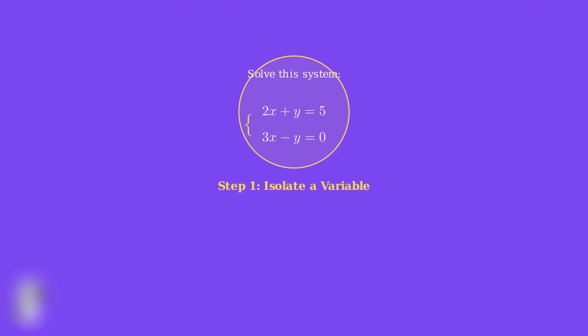Step 1. We need to isolate a variable. Looking at our equations, I notice that y has a coefficient of 1 in the first equation, making it the easiest to isolate. Let's solve the first equation for y. Starting with 2x plus y equals 5, I'll subtract 2x from both sides to isolate y. This gives us y equals 5 minus 2x. Perfect. Now we have y expressed in terms of x.